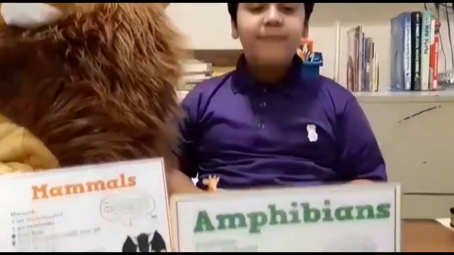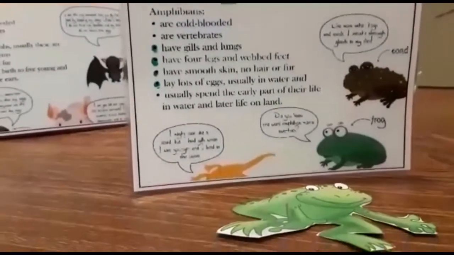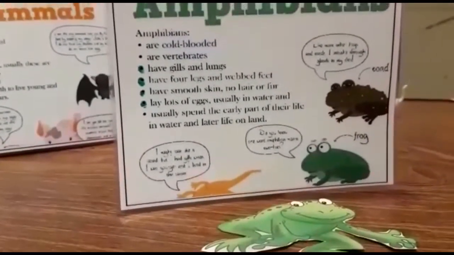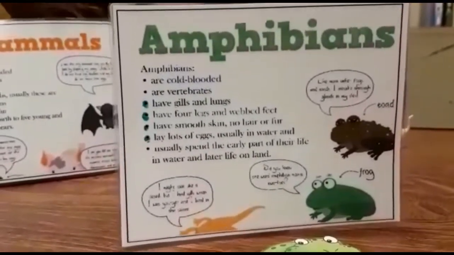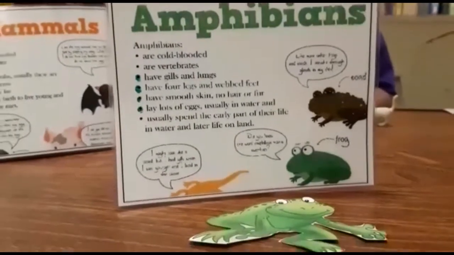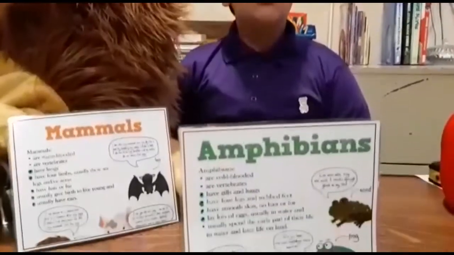The fourth group of vertebrates are amphibians. Amphibians are animals that live in water or on land. They have gills and lungs. They lay lots and lots of eggs. Examples of amphibians are frogs, toads, and newts.